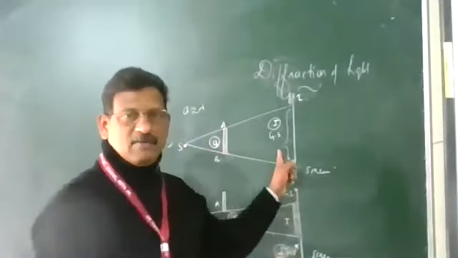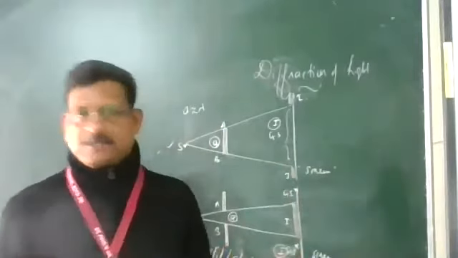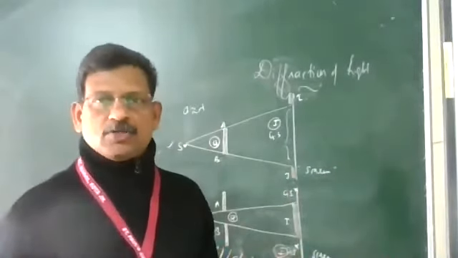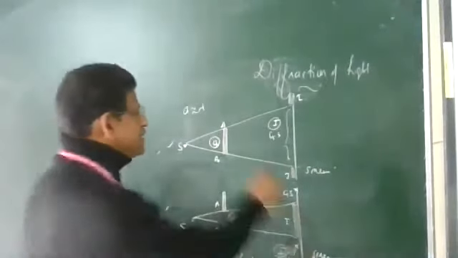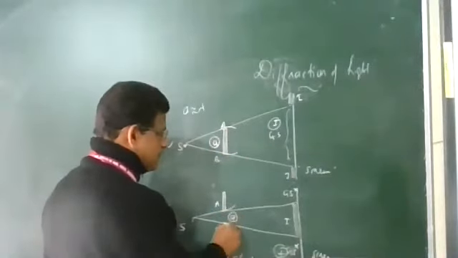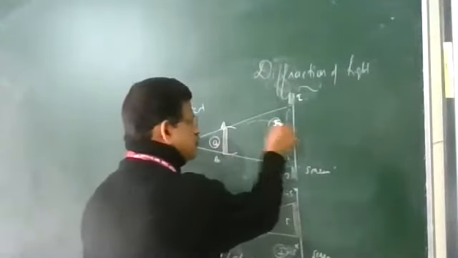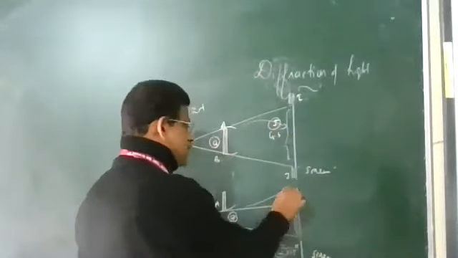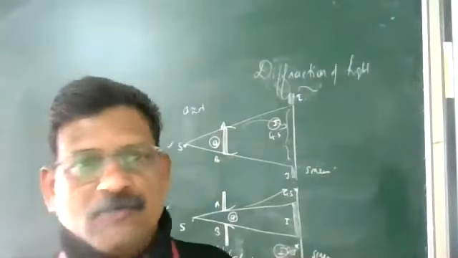Here some intensity will be available, and in this case some intensity will be available at the top and bottom. Why is this? This is because of diffraction of light. So what is happening here? Under this condition, light bends around the corners of the obstacle or aperture and goes into the geometrical shadow region. This phenomenon is known as diffraction of light.